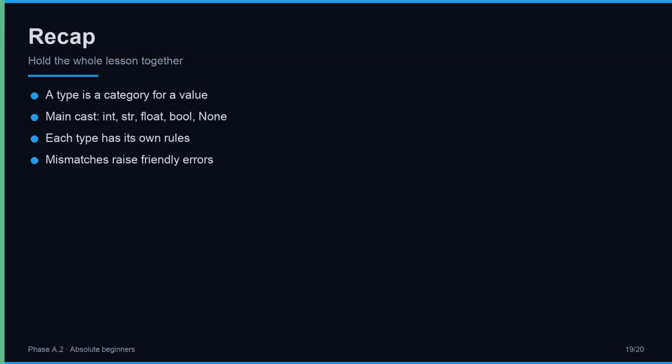Let us gather the whole lesson. A type is a category for a value. It says what kind of thing the value is, and what you can do with it. The main cast is small: int for whole numbers, str for text, float for fractional numbers, bool for true and false, and None for nothing at all. Each type brings its own allowed operations, and when types do not fit an operation, Python raises a friendly error to stop the nonsense. Hold those ideas, and the word type already feels ordinary.